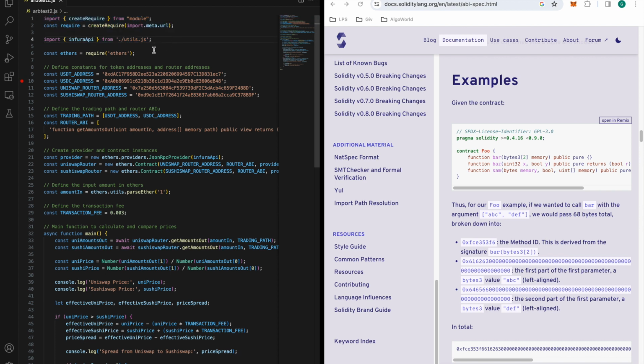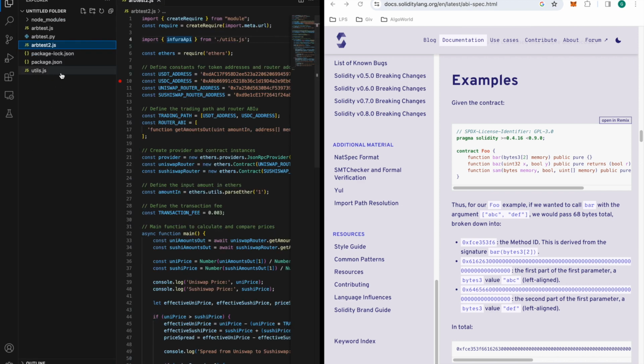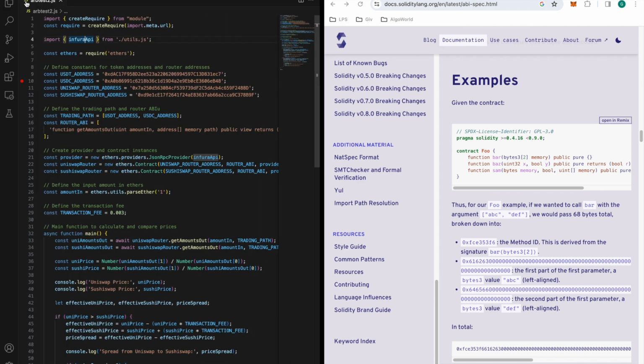The reason I did this here is simply to hide my API key within a file called utils.js. The reason I'm hiding that is because you're not supposed to be sharing API keys with anyone. Keep your API keys to yourself. It's literally, do not give your API keys away for any program. This is algo trading 101. Do not give your API keys out. I cannot stress that enough. And because I'm showing this video, I don't want you to see my API key. So I put it in another folder and I imported it into this file.